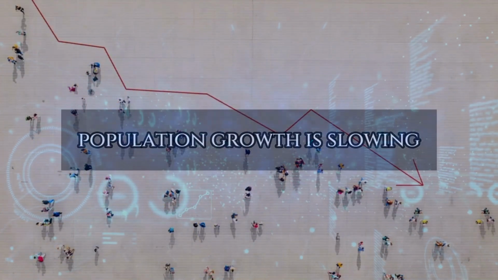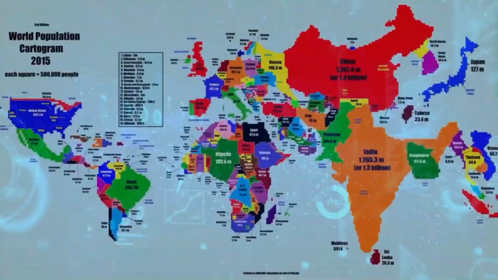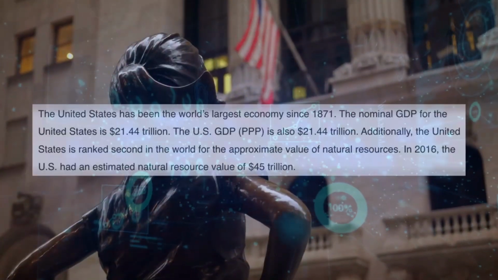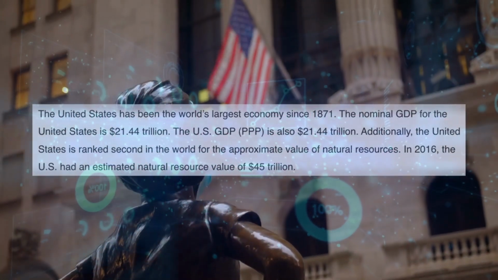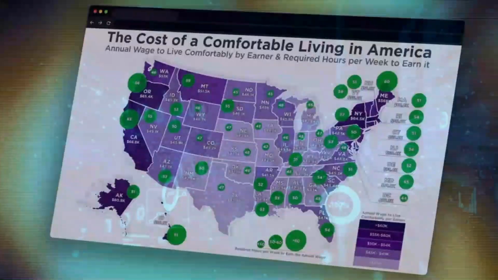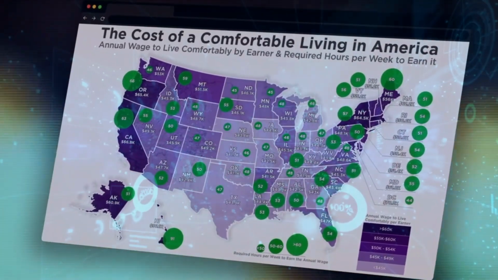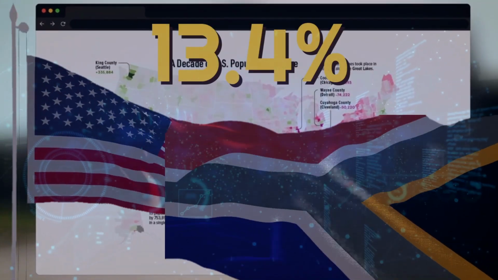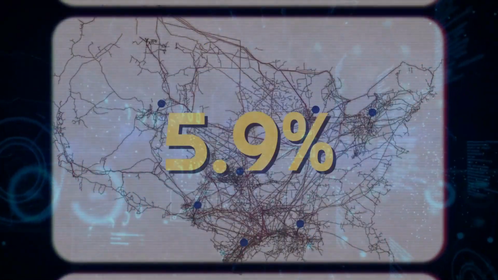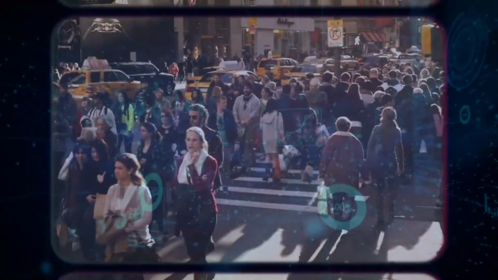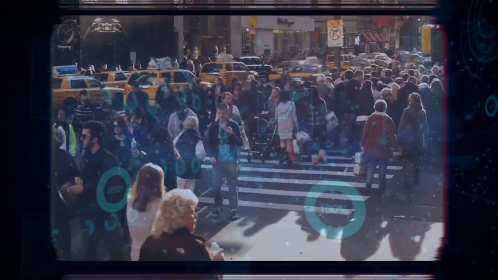Although the rate of population growth is slowing, the population continues to increase, due in particular to migration and higher birth rates in certain ethnic groups. The ethnic composition of the USA is diverse and complex. Non-Hispanic whites make up around 60% of the population, while people of Hispanic or Latino origin account for around 18.5%, making them the largest and fastest-growing minority. African Americans make up around 13.4% of the population, Asians around 5.9%, and indigenous peoples around 1.3%. In addition, the number of people who identify as multiracial is rising steadily.